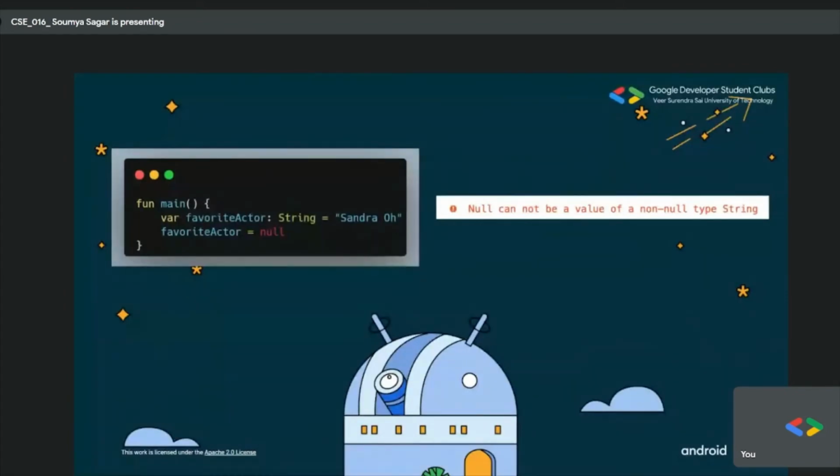Null cannot be a value of a non-null type string. This is the error the compiler is going to throw. So why is that so? The reason is that favorite actor is a string type, and you cannot reassign it because it is a non-nullable type. Every integer, string, float, double, these are all non-nullable types, and you cannot assign them a null, because null itself, like I suggested already, is a kind of data type you can think. So it is like changing the state, like integer to a null. You cannot destroy something. That is what is happening here.